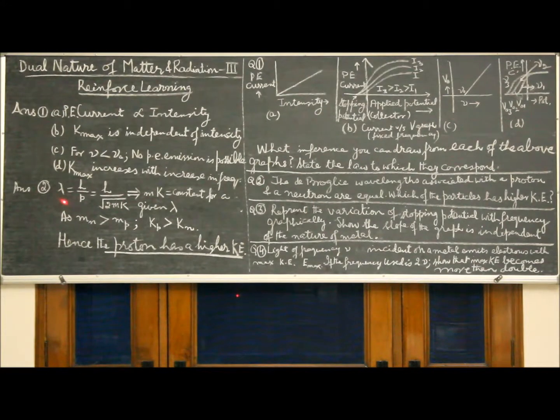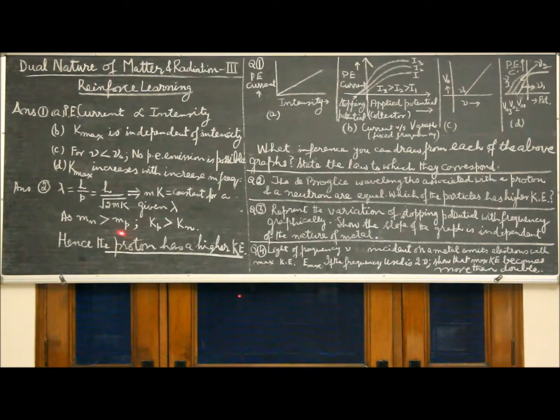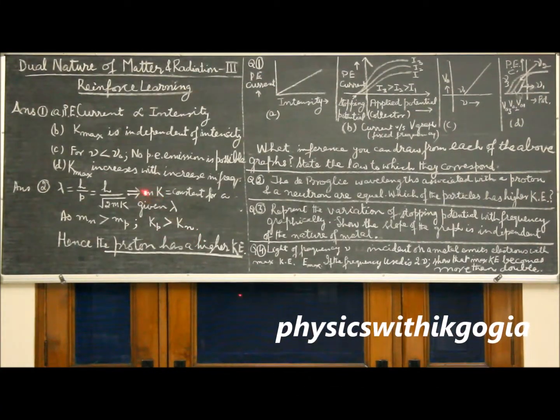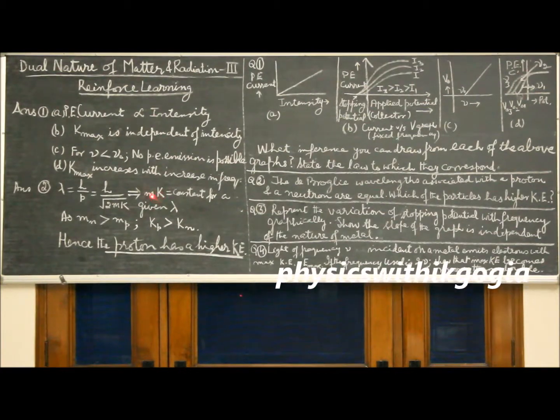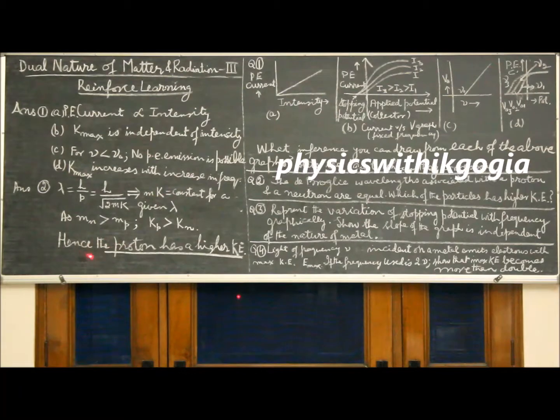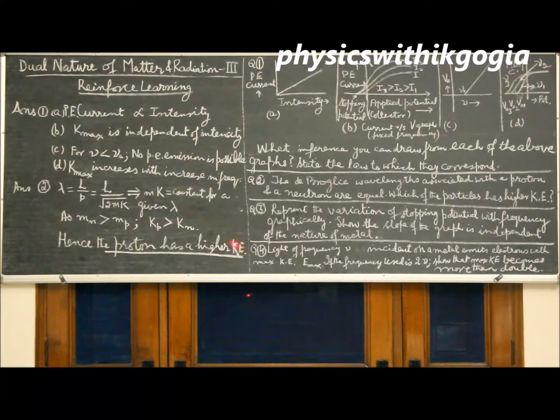So if lambda is fixed, the product m into K will be constant for a given value of lambda. As neutron is slightly more massive than proton, you will get Kp greater than Kn. That is, if m is smaller, K will be larger. If m is larger, K will be smaller. For neutron, Mn is large, therefore K is small. Hence, the proton will have a higher value of kinetic energy.